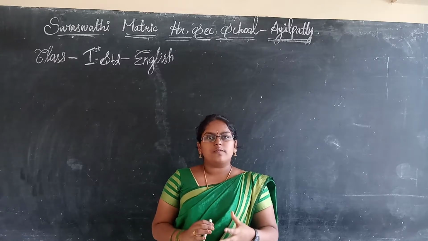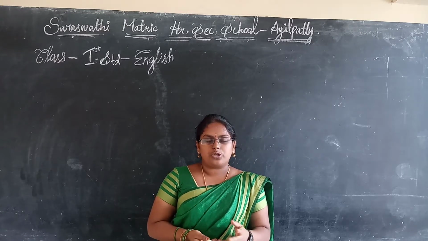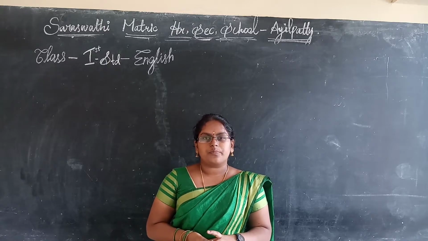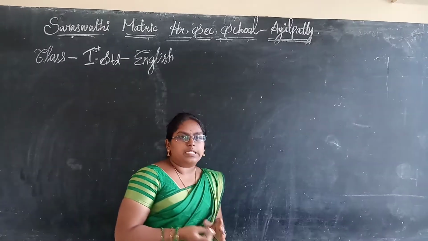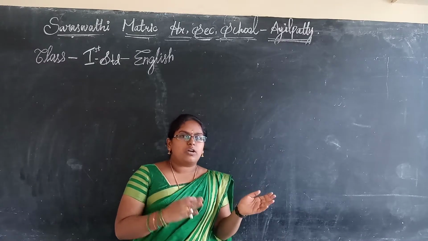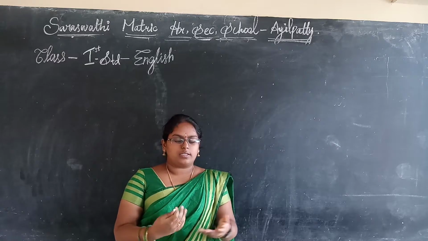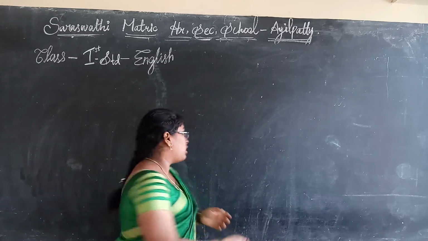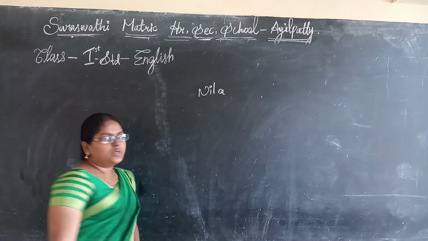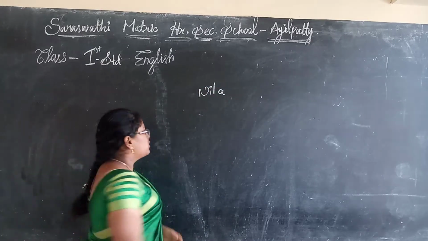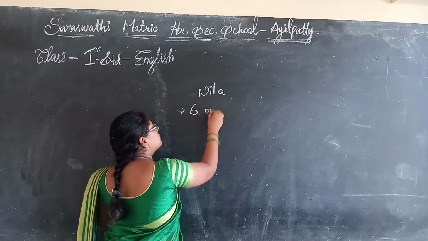Okay, students, what did we learn in the previous class? Do you remember anything about that? Good. We learned about Nila's family, and then Nila's friends and their families, right? Who is the heroine in this lesson? Nila. Okay. How many members are in Nila's family? Including Nila, there are 6 members, right?